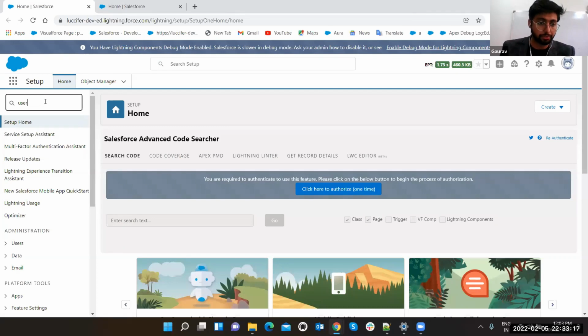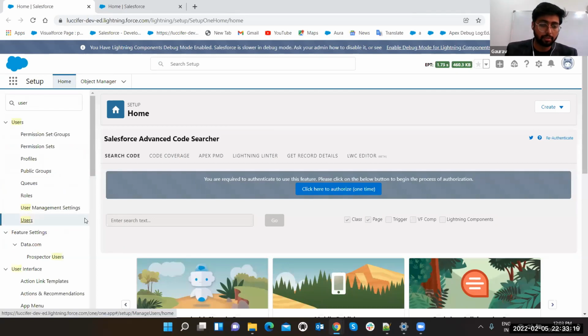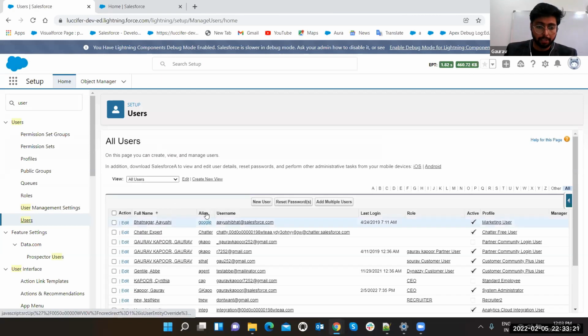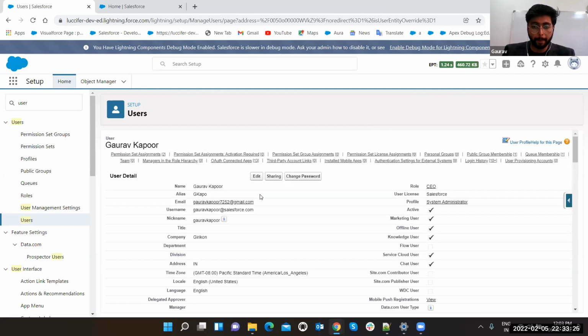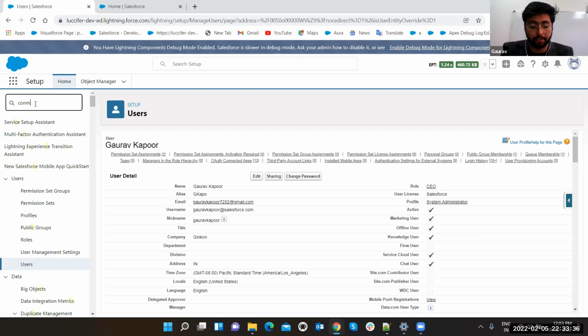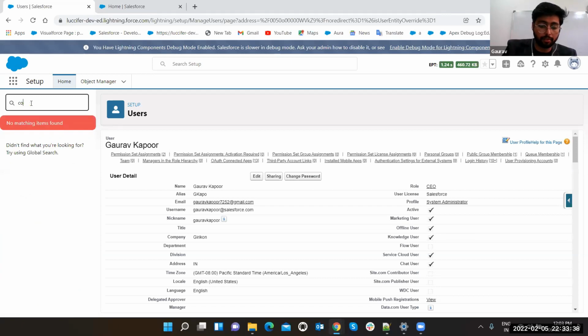Search for users and click on it. Suppose I check my user. There are multiple licenses, and this checkbox should be checked for the Service Cloud user. Now, how can you check how many licenses you have?